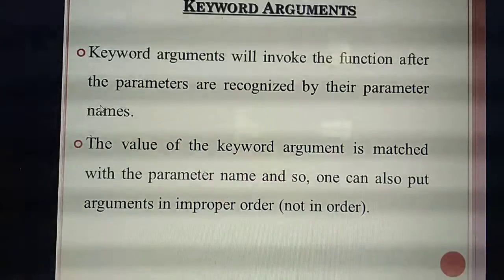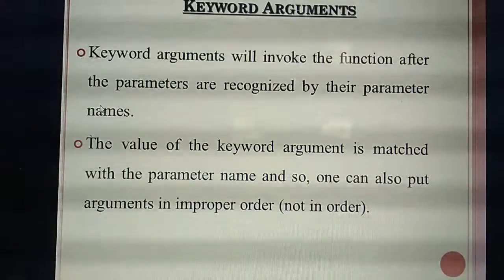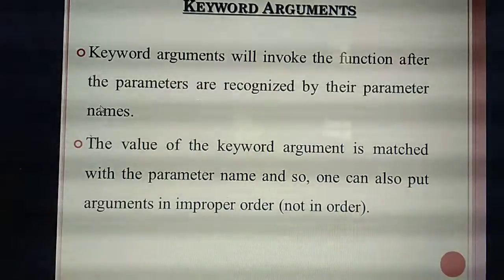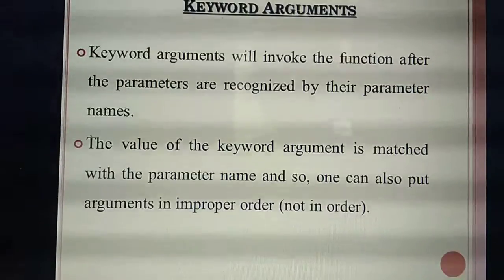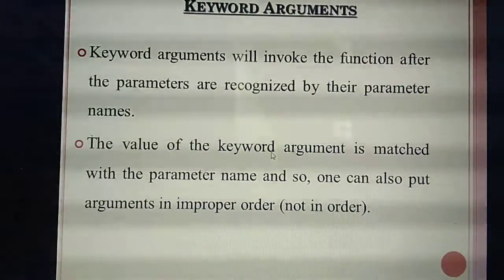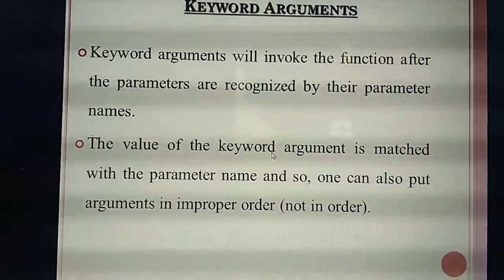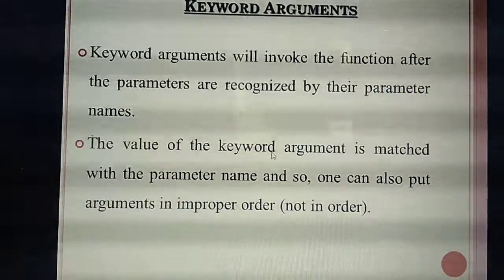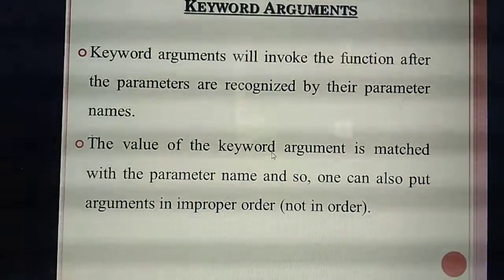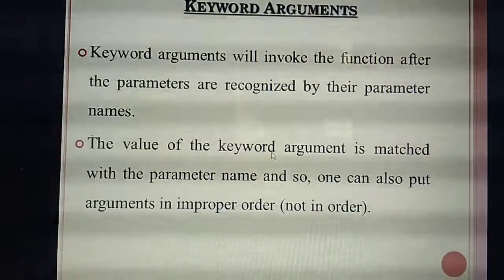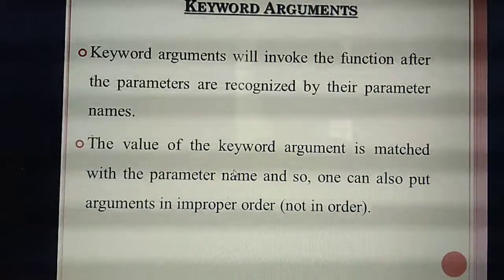But listen, if I am giving 15 in the place of name and in the place of age I am giving Asha. Whether it is correct? No. That is the second point they are giving, the value of the argument. What do you mean by value? Name equal to Asha. What's the value of name? Asha. Then age equal to 15. What's the value of age? 15. So each and every argument, the value needs to be matched to the argument. Understand now the second point? Understand?